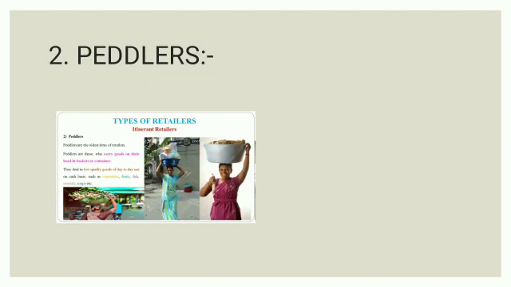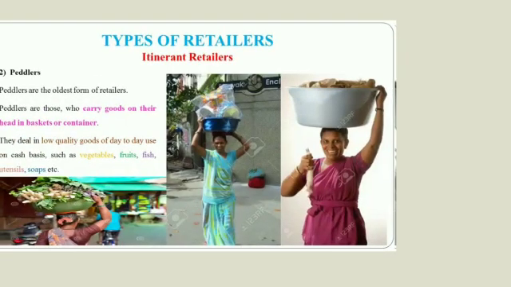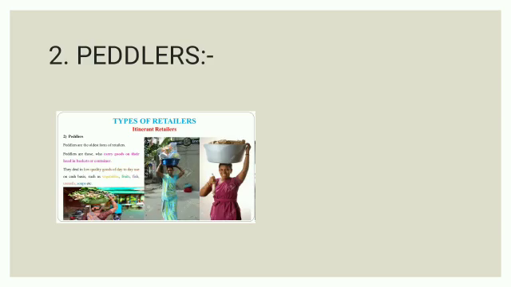Clear, students? The next we will see peddlers. Peddlers are again the oldest form of retailers. Peddlers are those who carry goods on their head in basket or container. As you can see on the screen, peddlers are the persons who carry goods on their head in basket, or it may be a container. Clear? They deal in low quality goods of day to day use on cash basis, such as vegetables, fruits, fish, utensils, etc. That means hawkers used to sell goods in hand cart, and peddlers used to keep their goods on their head in basket or container.